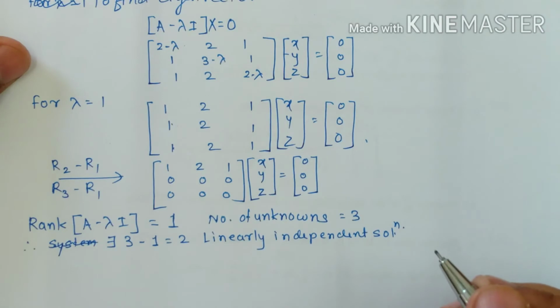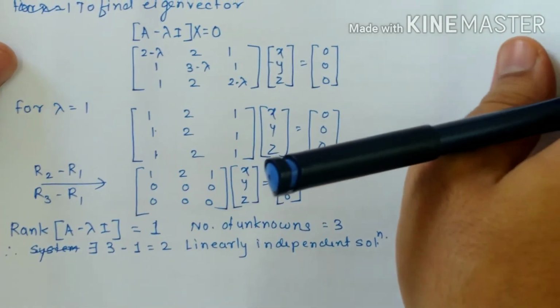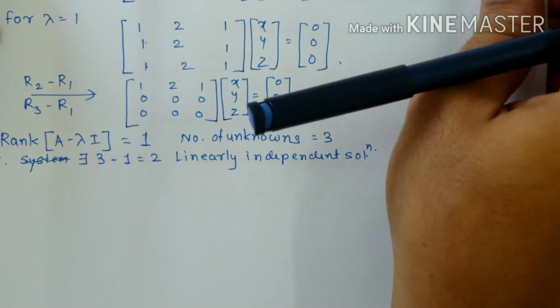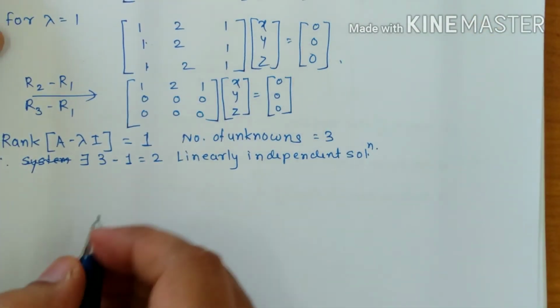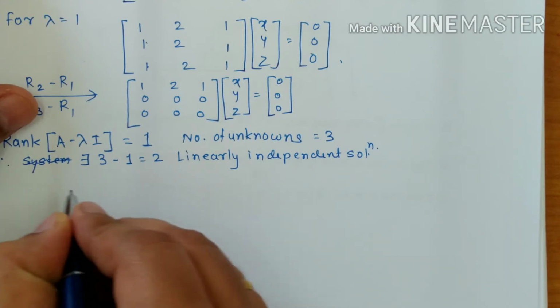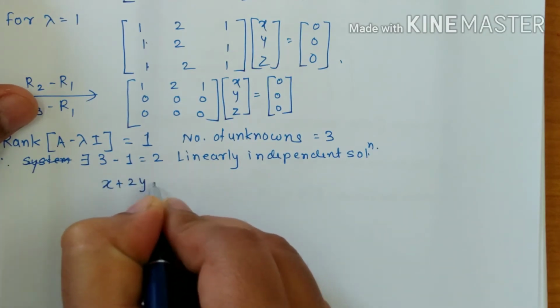As we are getting 2 linearly independent solutions, we need to compute them first. So what do we get there? x plus 2y plus z is equal to 0.